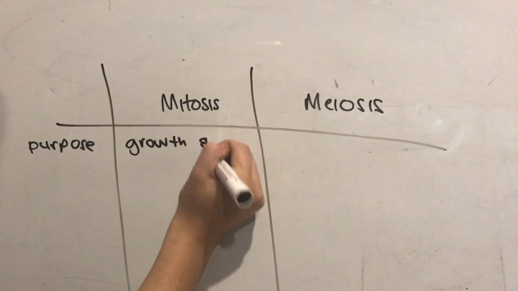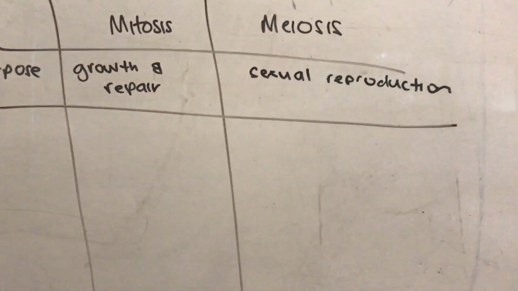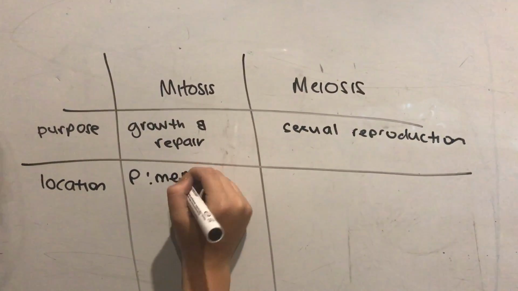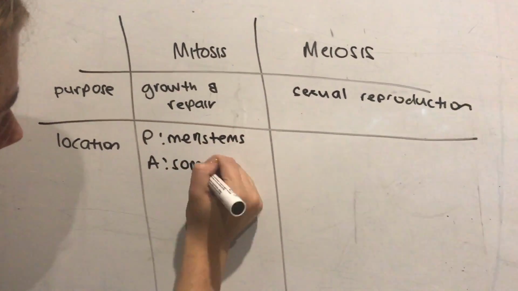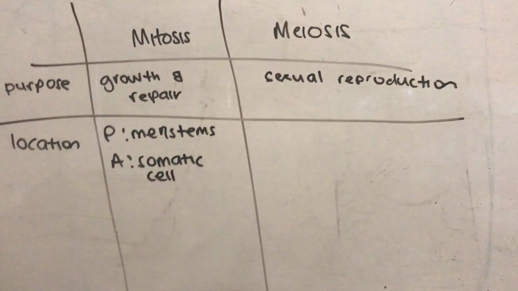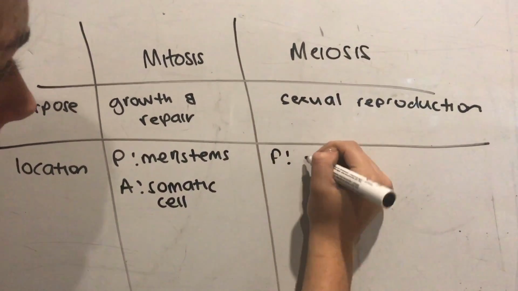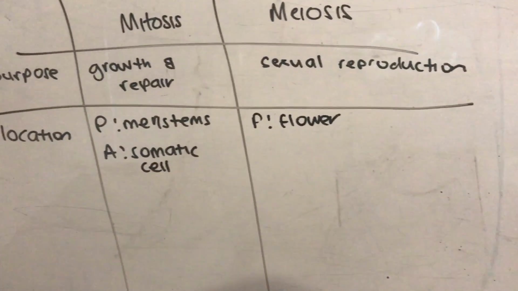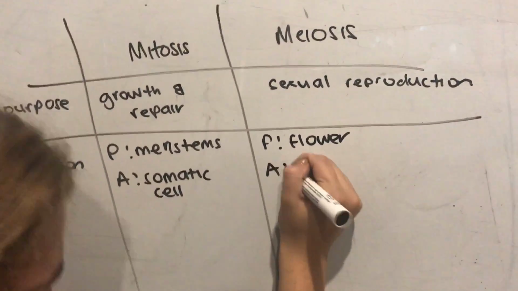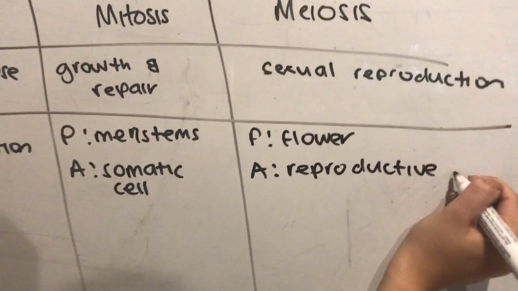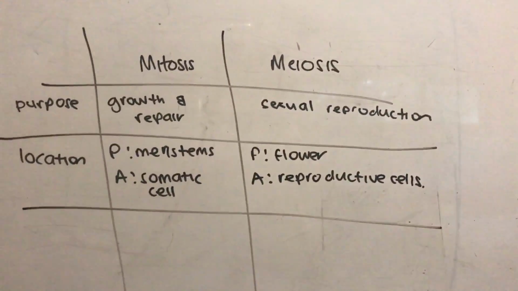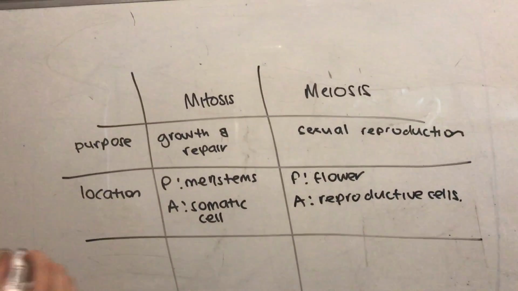Comparison of mitosis and meiosis. Purpose in reproduction. Mitosis' purpose is for growth and repair and cellular reproduction, whereas meiosis is that of sexual reproduction. Location in organisms. Mitosis is located in animals in somatic cells all over the body except for sex cells, and in plants in certain areas called growing points or meristems found at the tips of the roots or in between xylem and phloem. Meiosis is found in animal cells in the reproductive cells or sex cells, and in plants in the flower as they are the reproductive organ.